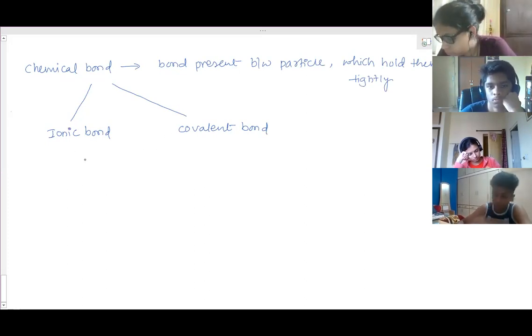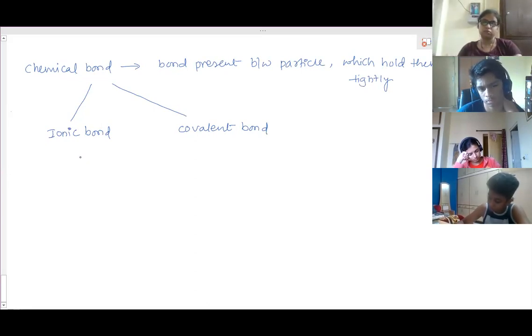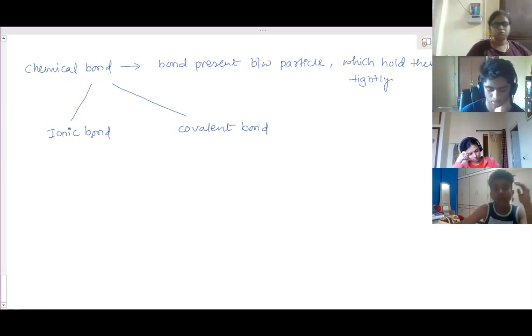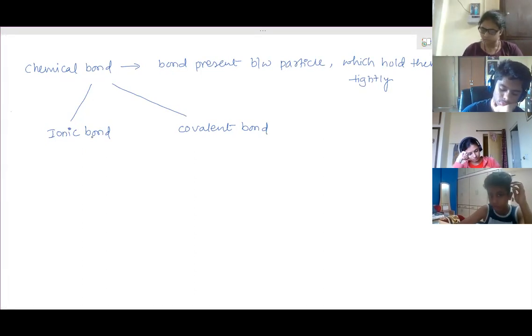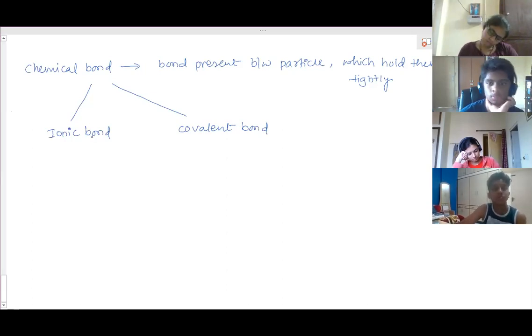This type of bond is formed between two particles when one atom completely transfers electrons to the other. When complete transfer of electrons takes place between two atoms, that particle will not be in the form of an atom, because one has lost electrons and another one has gained electrons.